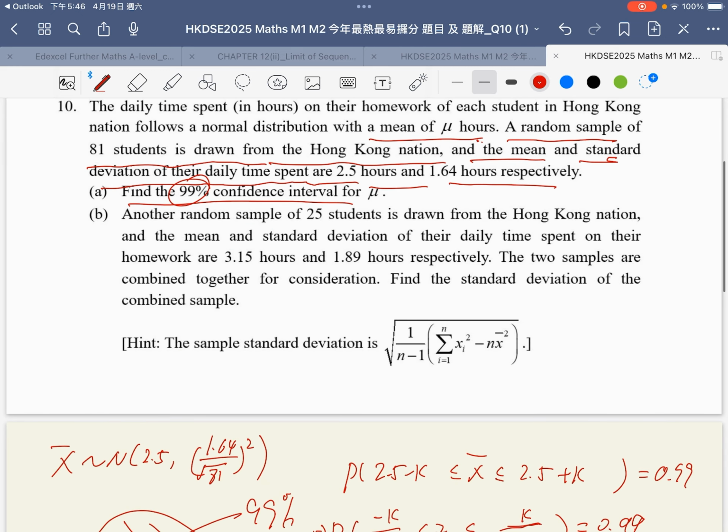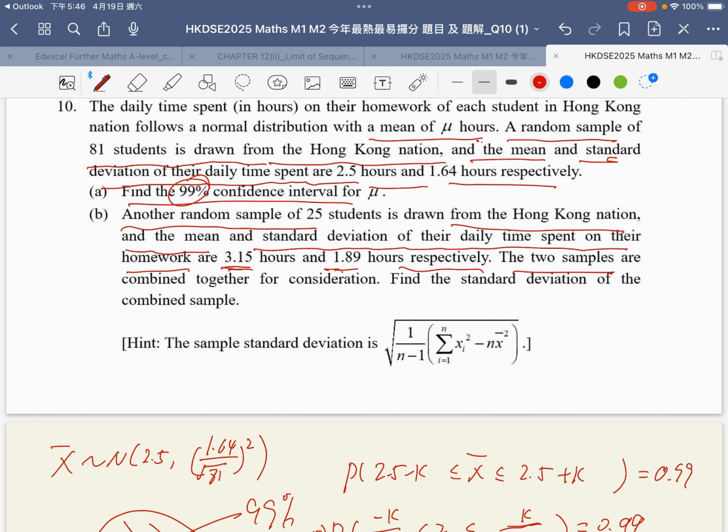For part B, another sample of 25 students is drawn from the Hong Kong nation, and the mean and standard deviation of their daily time spent on their homework are 3.15 hours and 1.89 hours respectively.